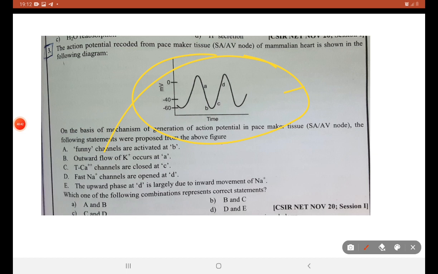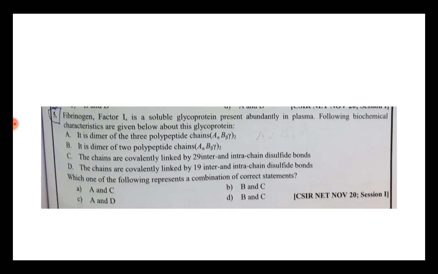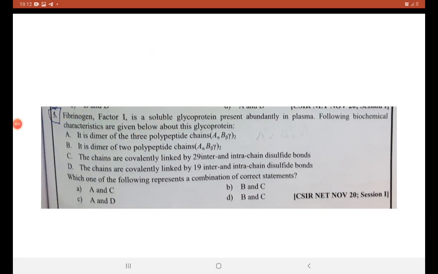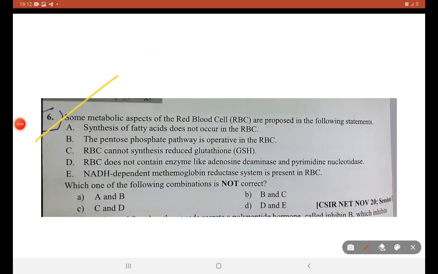The concept here is the funny channel. Then this is a static portion. This is very simple and logical. Synthesis of fatty acid does not occur in RBCs, right? No, every cell synthesizes glutathione. If you know this, if you are from the biochemistry faculty, you might have done the reduced glutathione test and all those things. D is the incorrect statement.